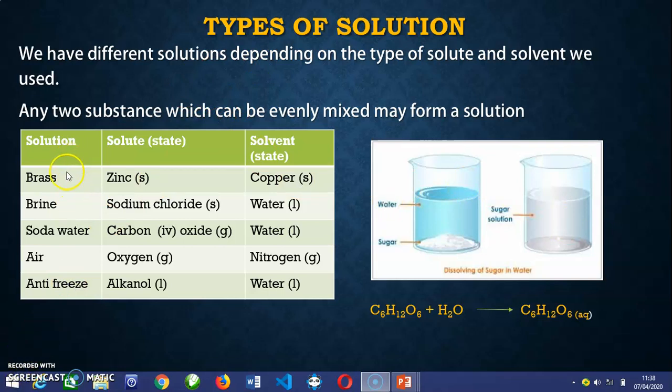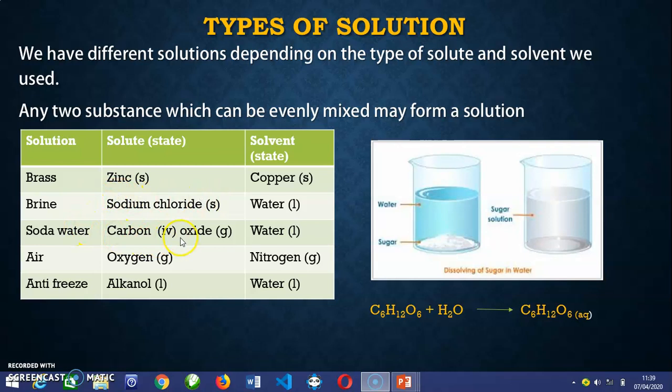So now we have types of solution here. We have brass, which is a solid in a solid solvent. Now look at it here. This is the solution, this is the solute, and this is the solvent. This is their state. Zinc is in a solid state, and the solvent is also in a solid state, which is copper. That means solid in solid will give us a brass solution. Now, this is brine solution here. It is sodium chloride, which is a solid, and water. Solid and water will give us brine.